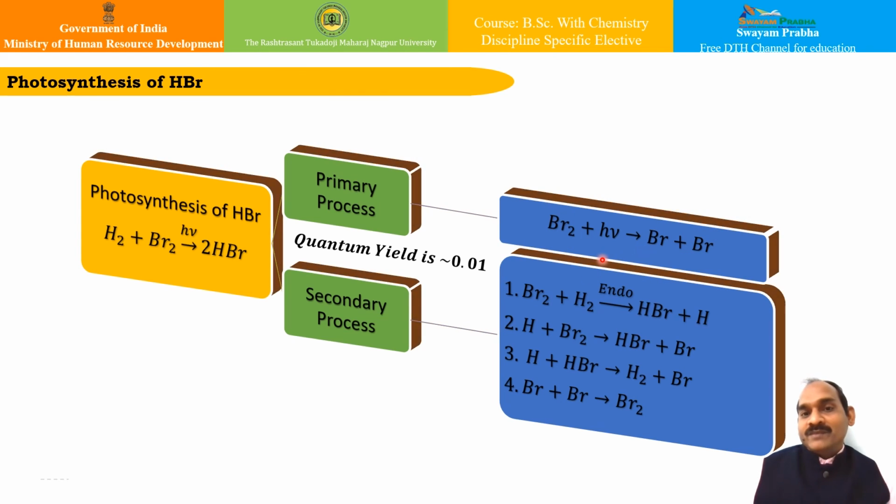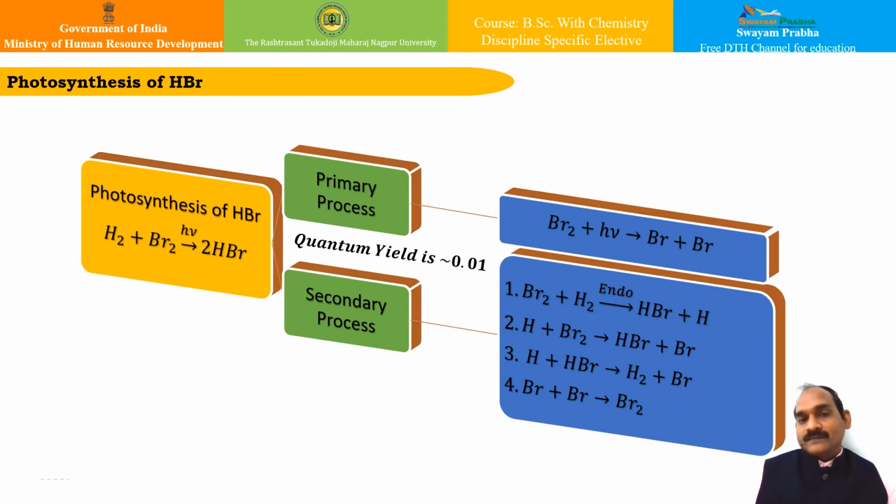And as the primary process is reversed in the secondary process, the quantum yield is very poor. As you go on increasing the temperature, the rate of this primary process will go on increasing, and therefore the quantum yield at higher temperature will increase. However, at lower temperature or at room temperature, this is going to stay very low.